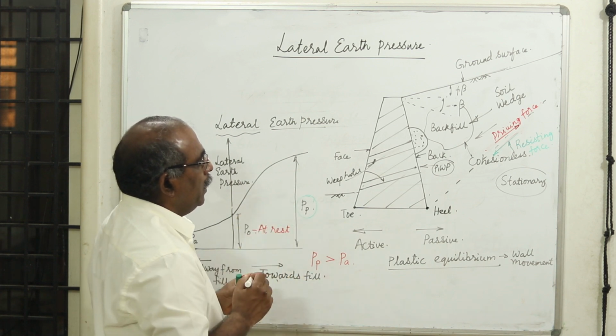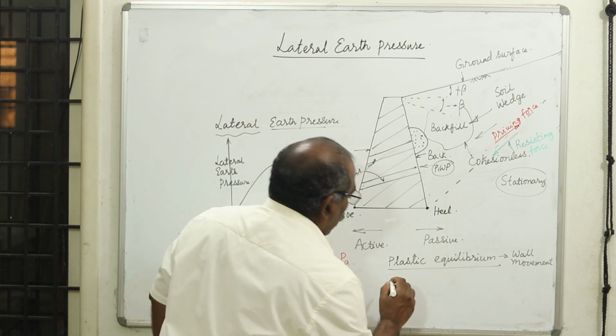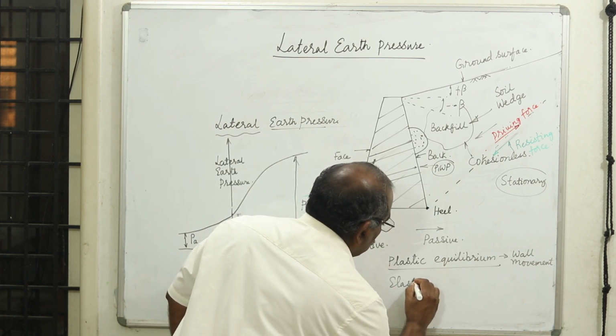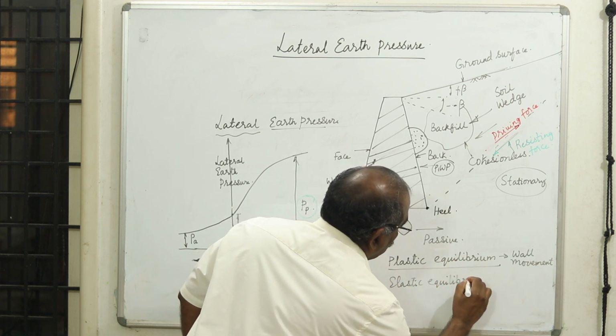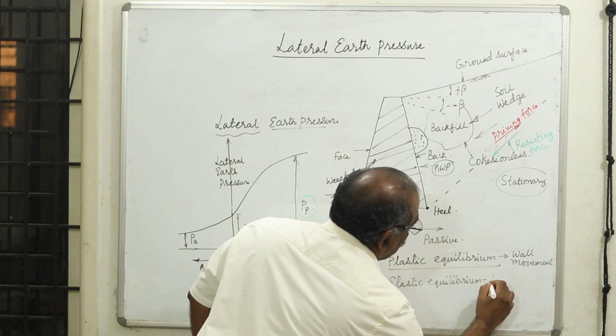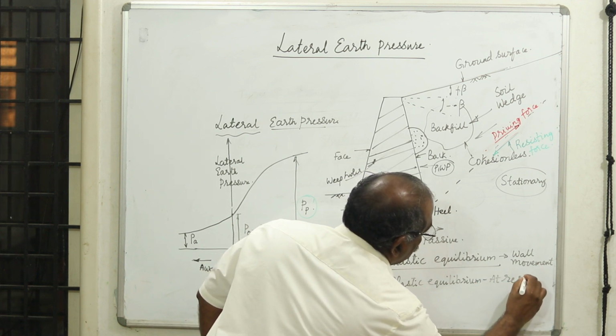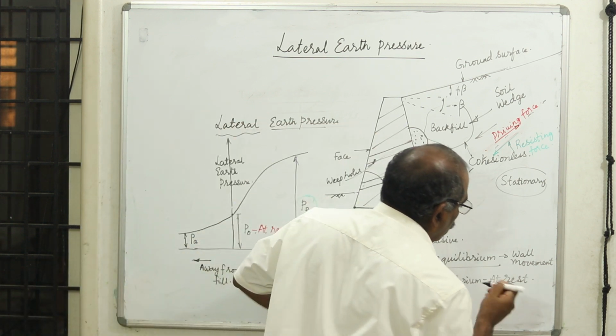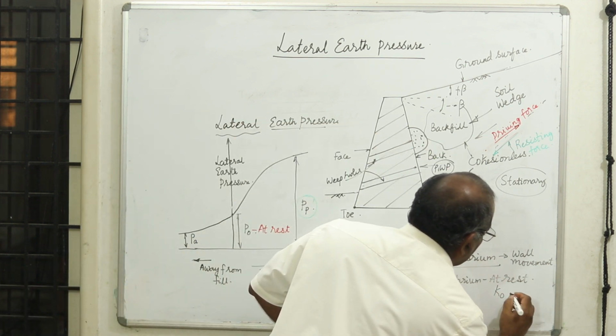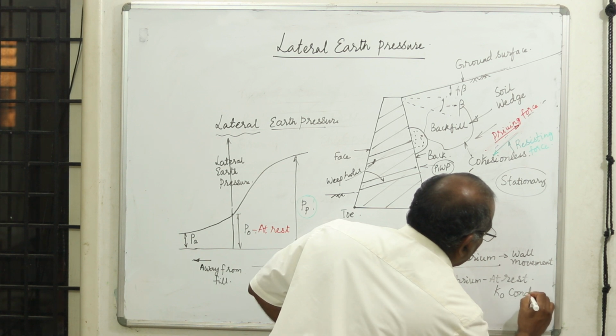In most cases it will be at rest condition. Therefore, elastic equilibrium means the at rest condition, which is also called the K0 condition. This is called the K0 condition.